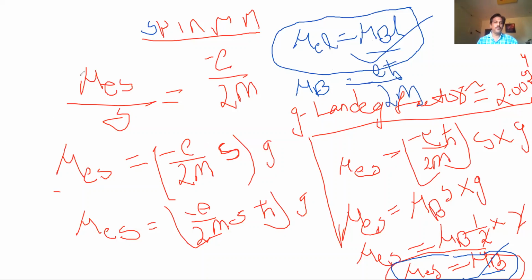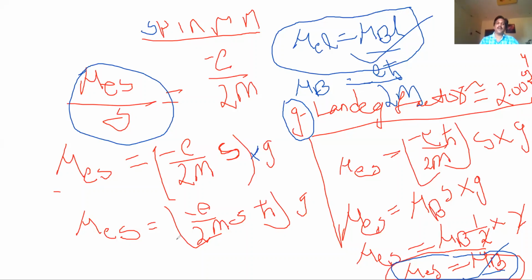Mu e by s and mu e by l are called gyromagnetic ratio. What is g? Lande g factor. Its value is how much? 2. You have to multiply this with the g factor. Spin has only two states, that is plus half or minus half. That's why spin is taken as 2. This is called spin magnetic moment.